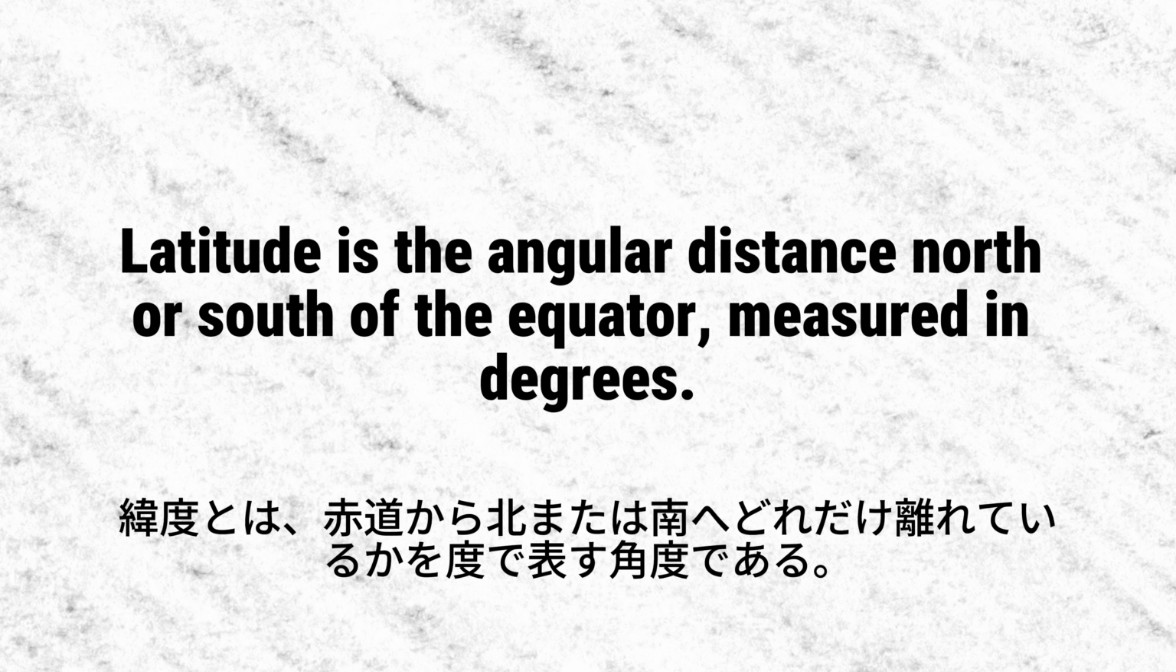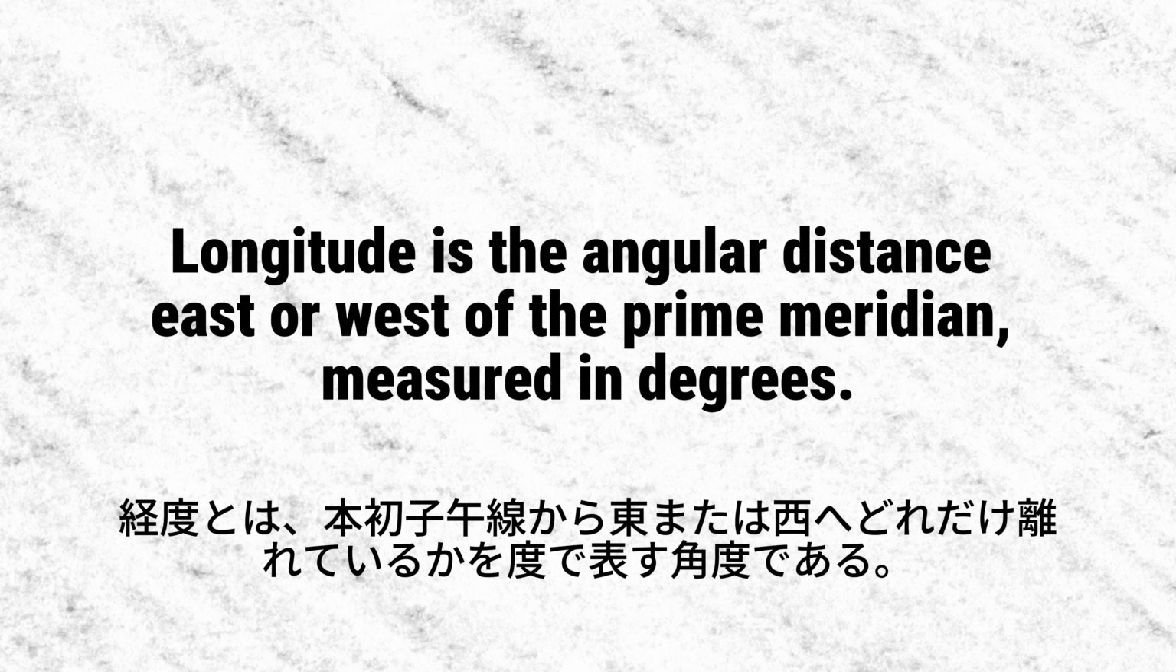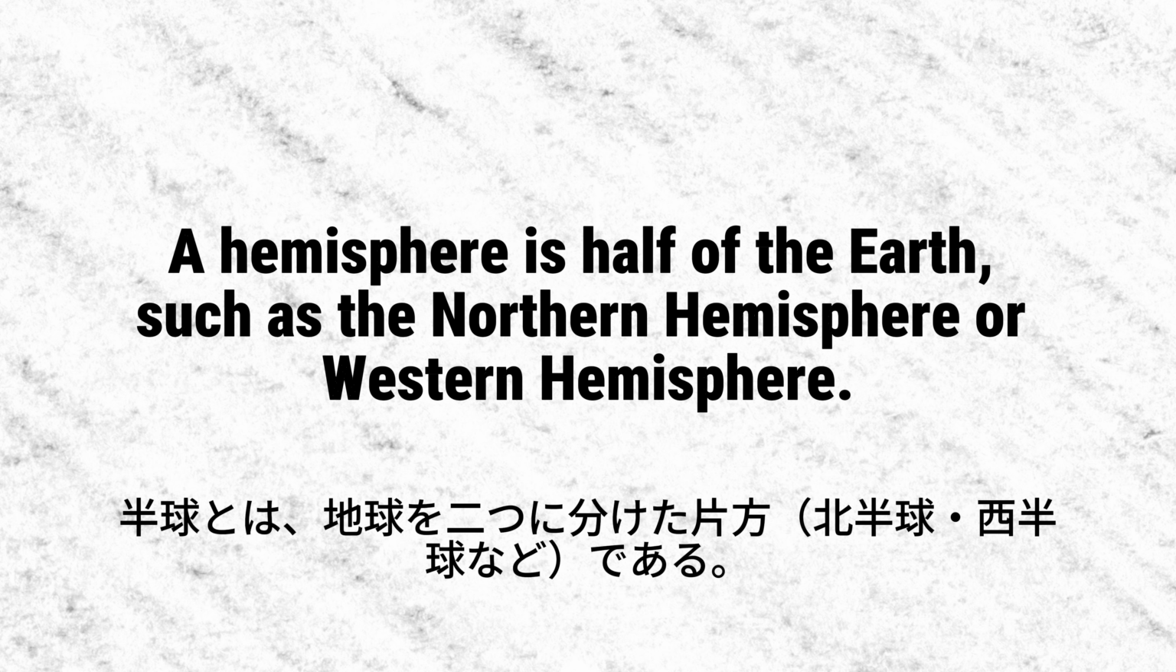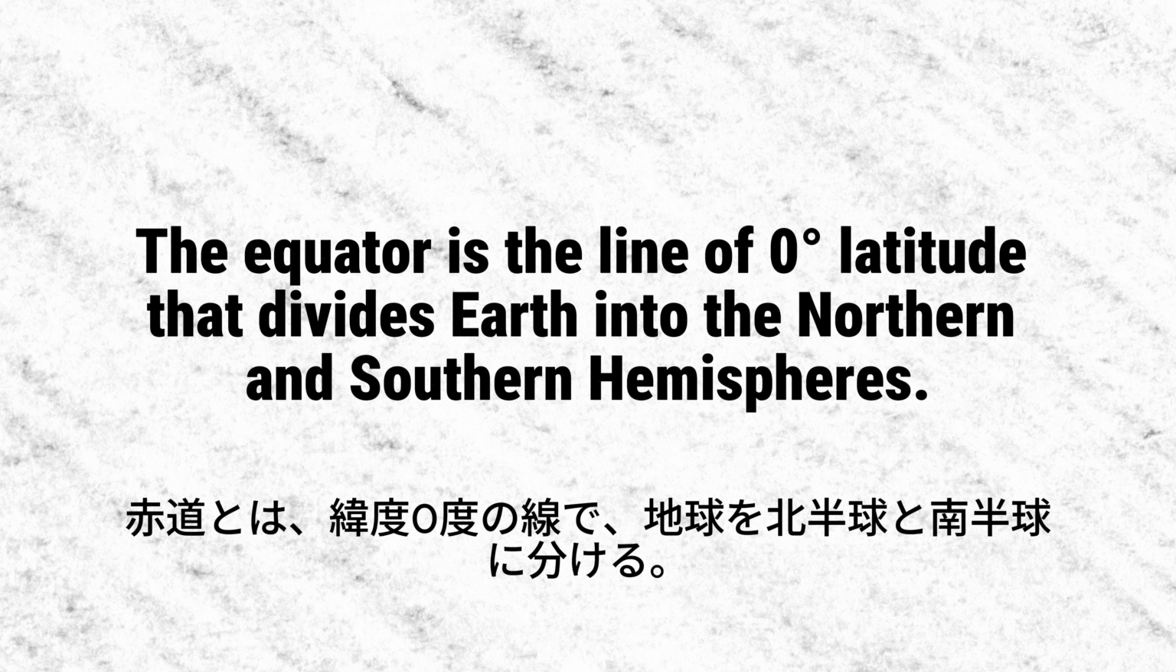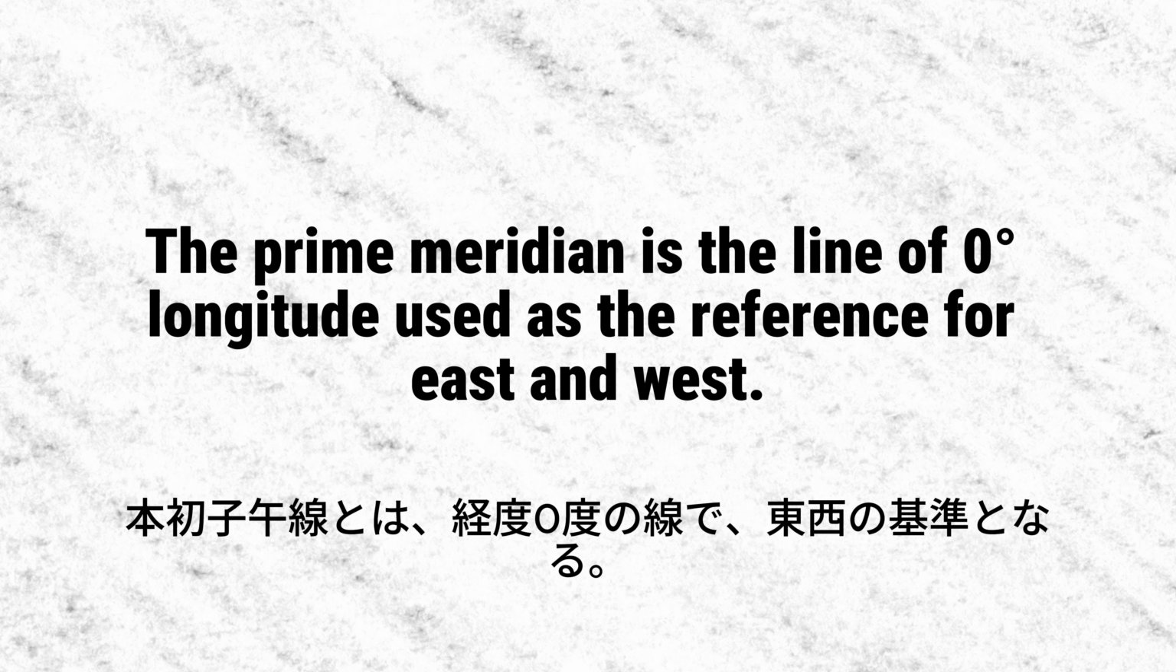Latitude is the angular distance north or south of the equator, measured in degrees. Longitude is the angular distance east or west of the prime meridian, measured in degrees. A hemisphere is half of the Earth, such as the northern hemisphere or western hemisphere. The equator is the line of 0 degrees latitude that divides Earth into the northern and southern hemispheres. The prime meridian is the line of 0 degrees longitude used as the reference for east and west.